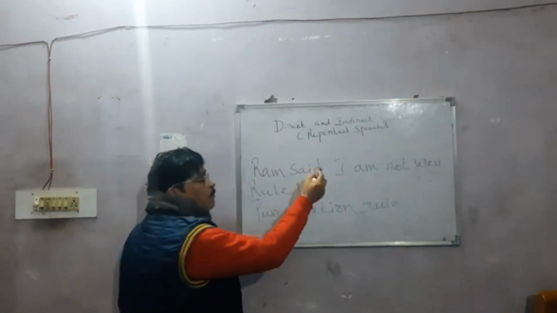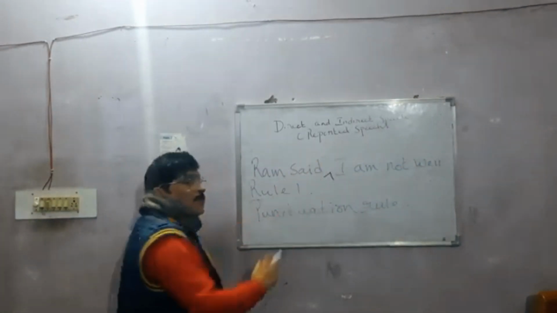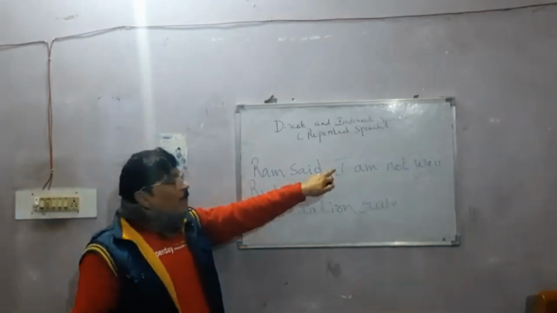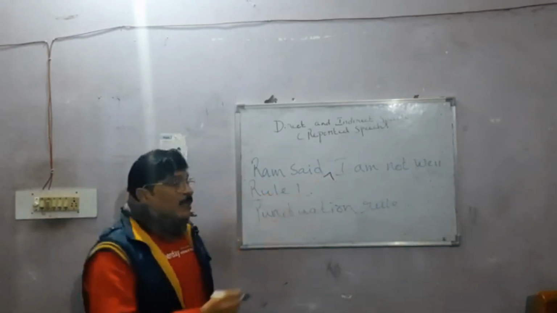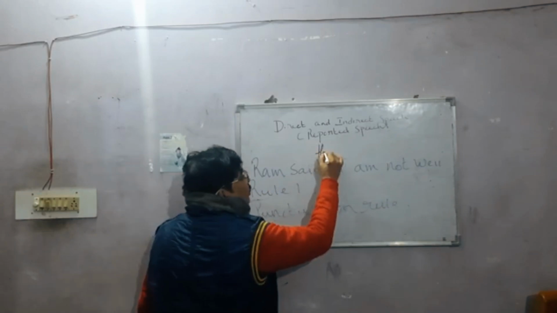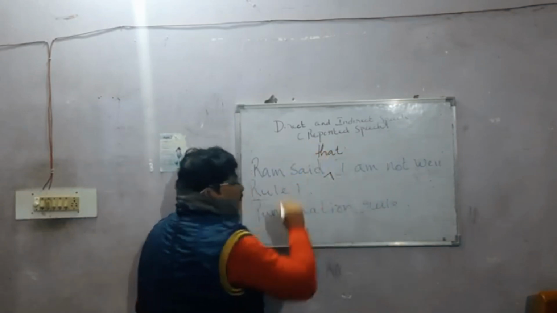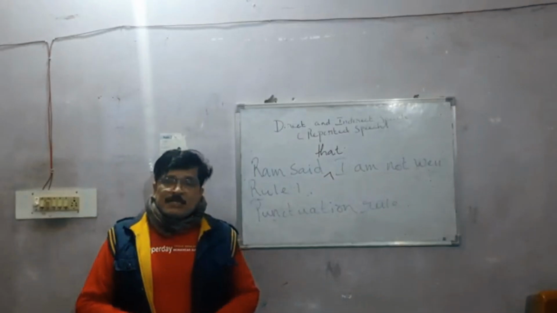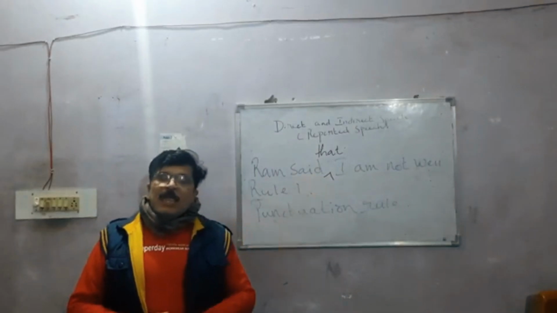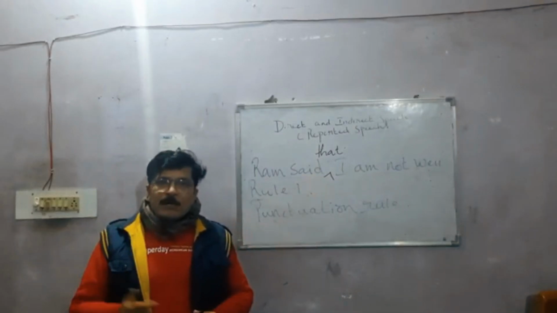And in the place of comma, you have to add a subordinate conjunction. The subordinate conjunction that you will add is that. You can add any of the three subordinate conjunctions: that, if, or whether.